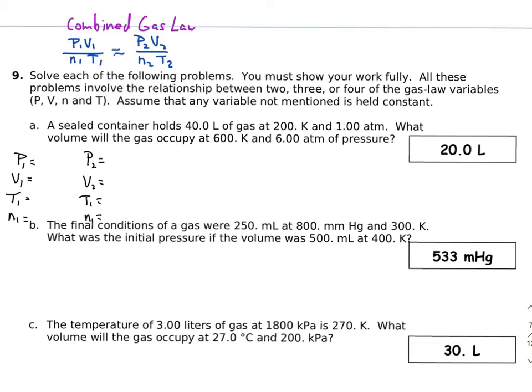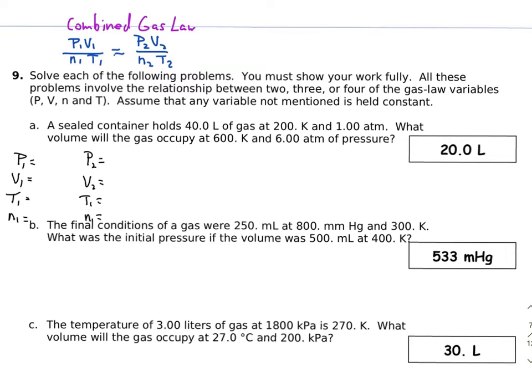So the next set of problems from number 9 in your Unit 7 problem set, really the same type of problem, but what's a little bit different, as you see in the instructions, it says it can involve 2 or 3 or even up to all 4 of the variables that we're looking at.